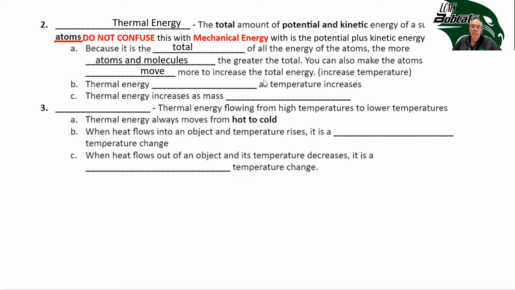You can also make the atoms move more to increase thermal energy, which is increasing the temperature. So if either the amount of the substance increases or the temperature increases, then the thermal energy increases. So I put in here thermal energy increases as temperature increases. Thermal energy also increases as mass increases.